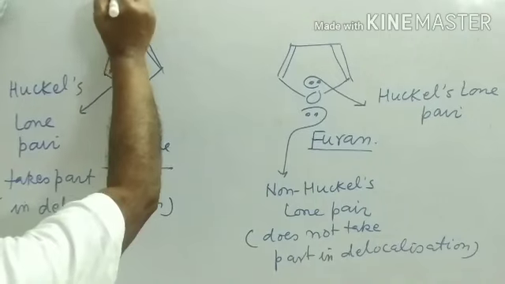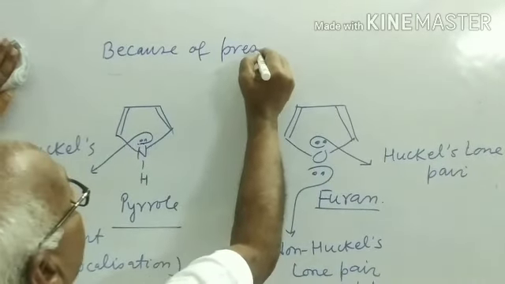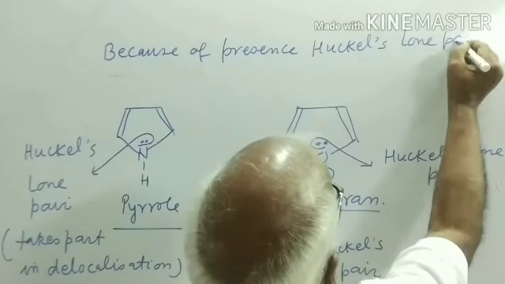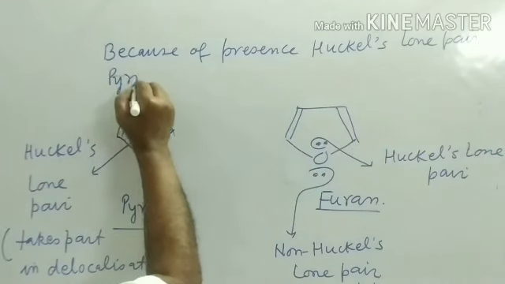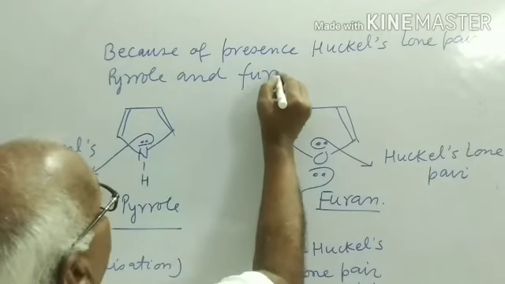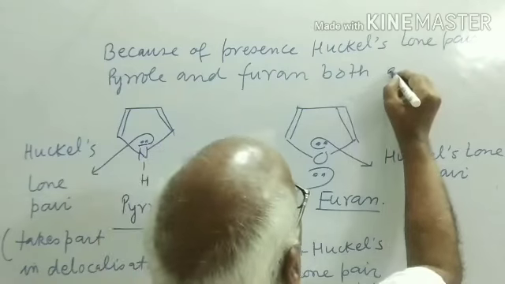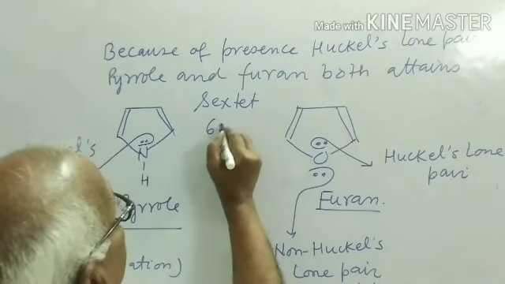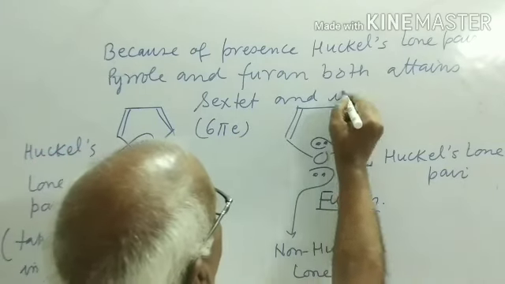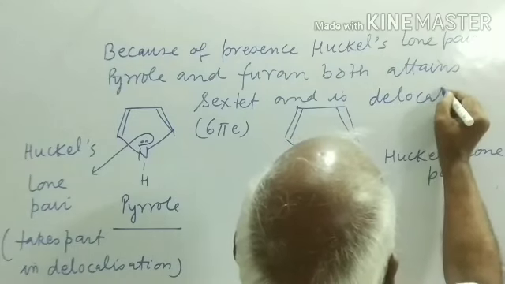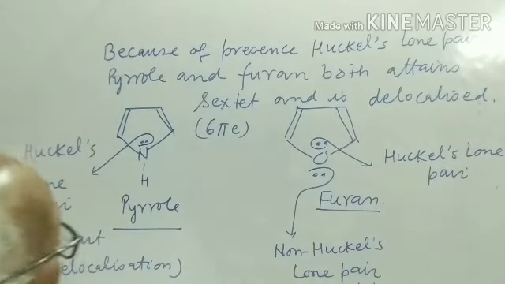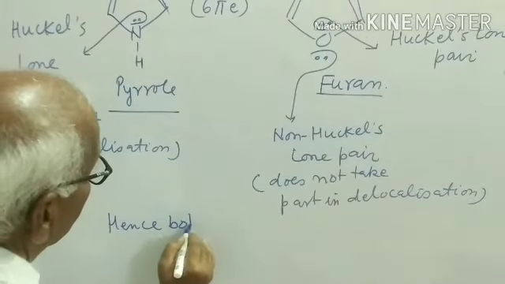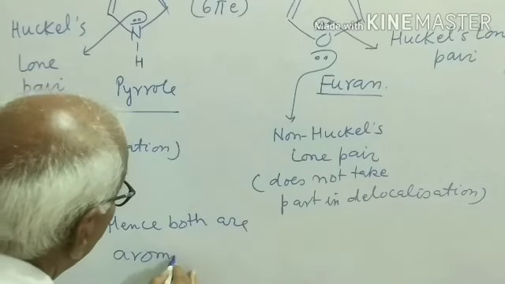Because of presence of Huckel's lone pair, pyrrole and furan both attain sextet, that is 6 pi electron, and is delocalized. Hence both are aromatic compounds.